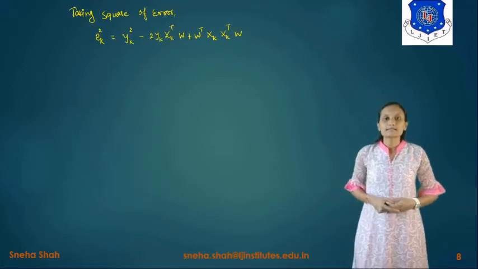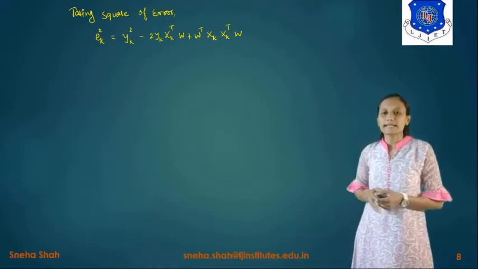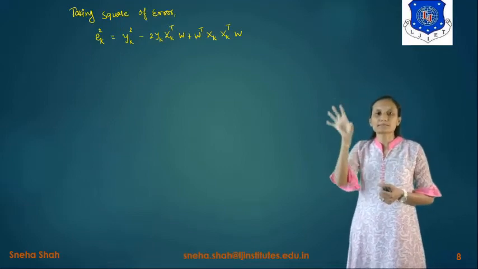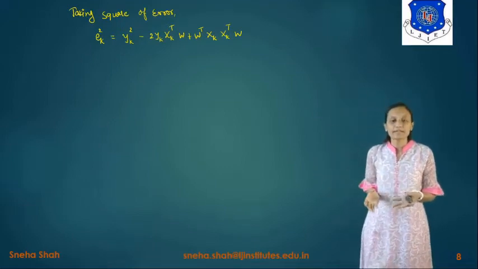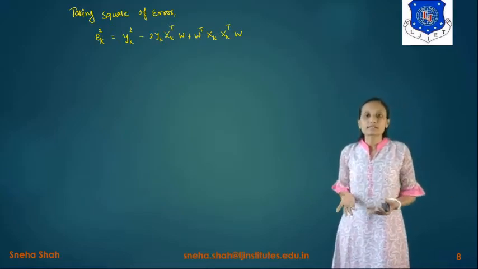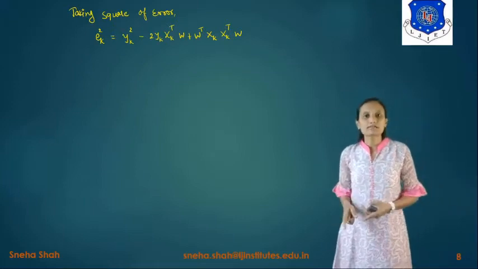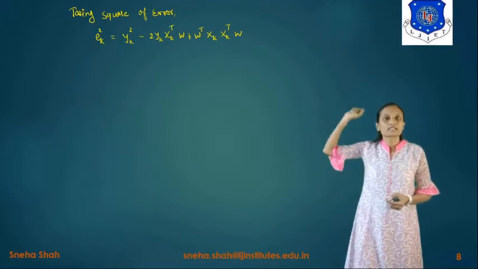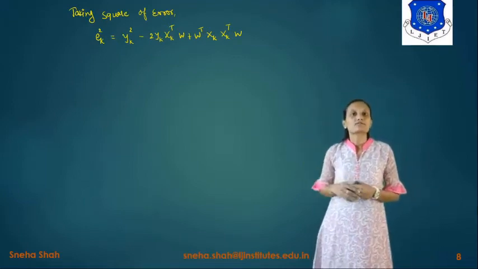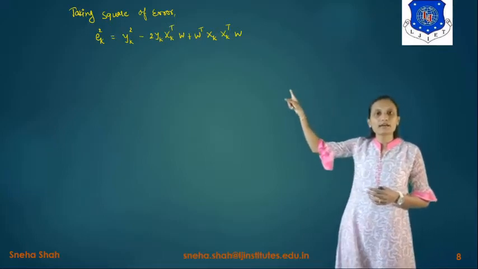Why have we taken the square value? Because the error may be positive or it may be negative. If we take the sum of all the errors, it will give plus and minus values, meaning at some point it may become 0. But actually there is no zero error, and that is not considered the correct answer, right? So because of this reason we have to take the square of the error, and at last we take the root of it.